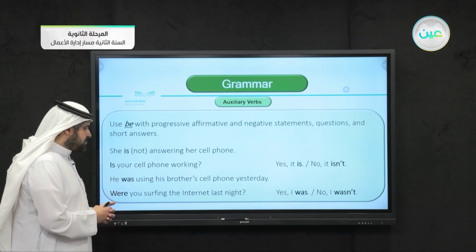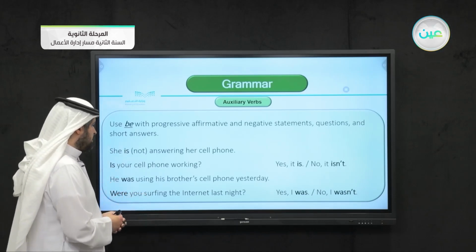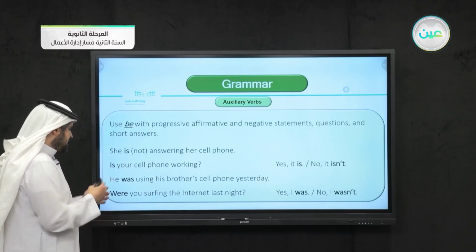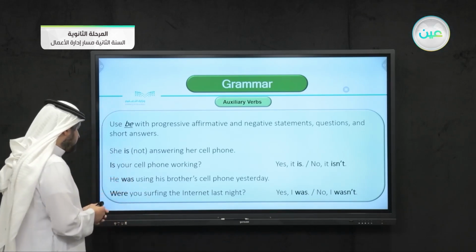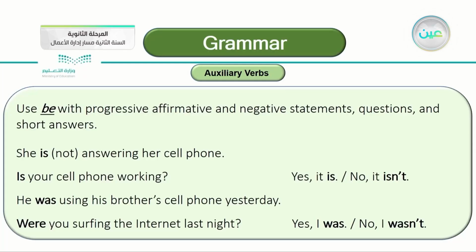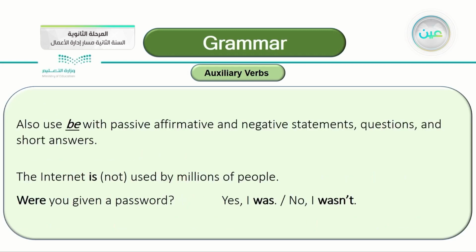He was using his brother's cell phone yesterday. This is past tense. The last example: Were you surfing the internet last night? And the answer: yes, I was, or no, I wasn't. So this is the only answer here. It's yes or no. Yes, I was, or no, I wasn't.